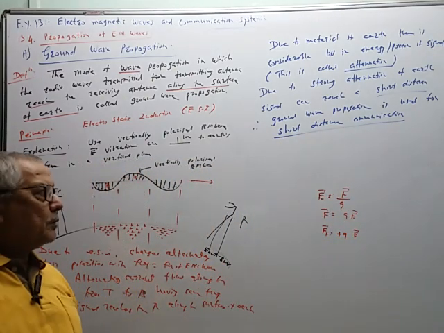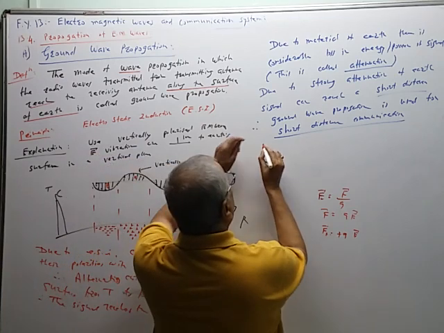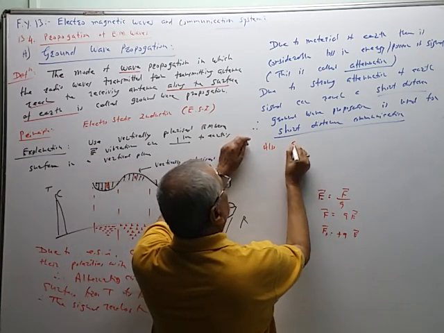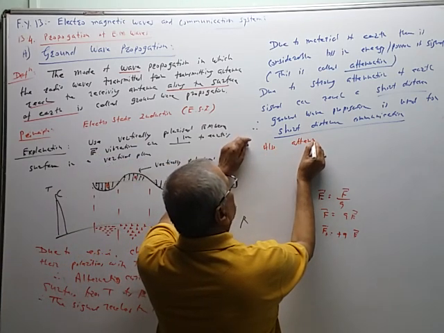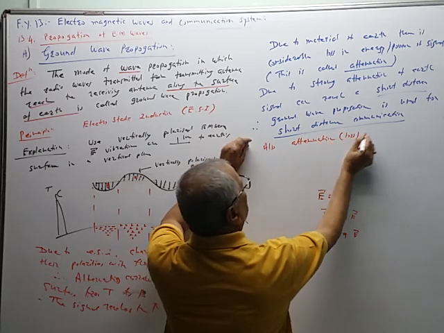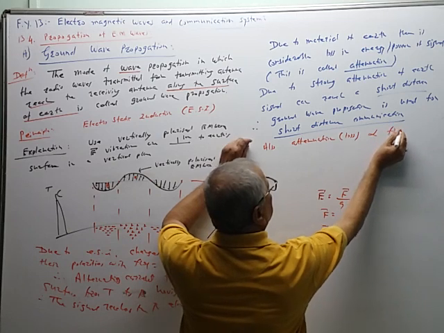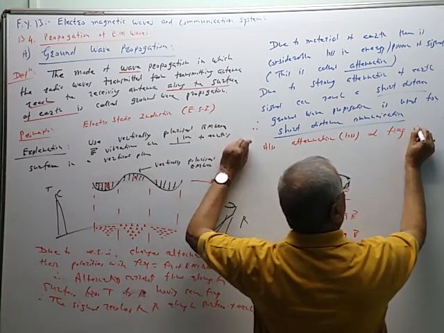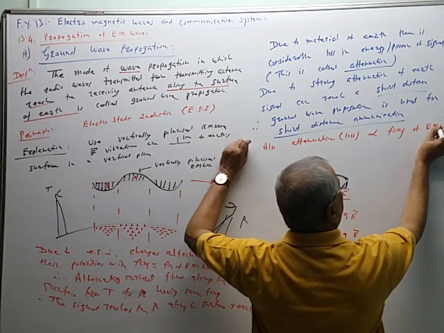Also, what is the property of the attenuation? Attenuation loss is directly proportional to the frequency of the electromagnetic wave.